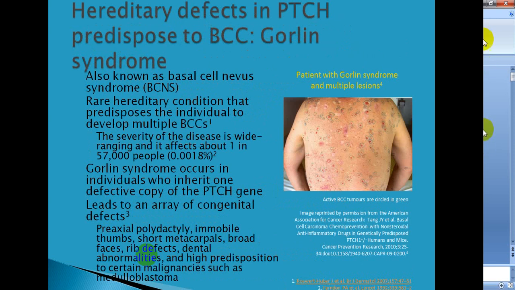Then there are hereditary defects in PTCH protein that predispose to basal cell carcinoma.